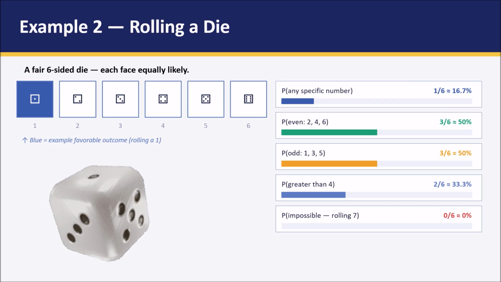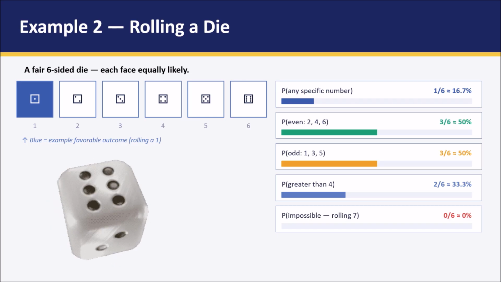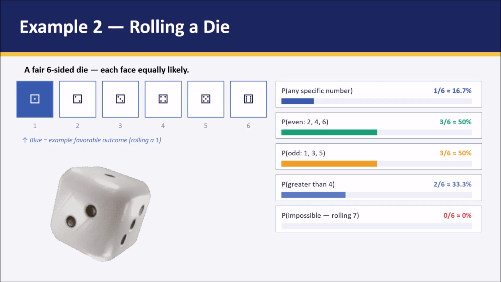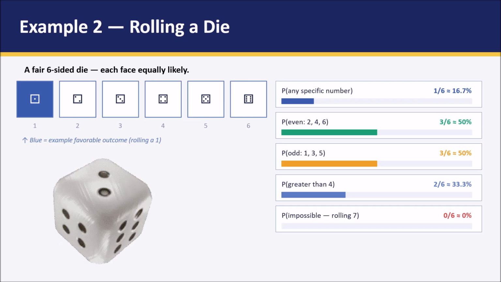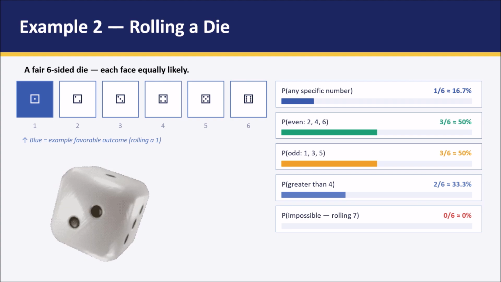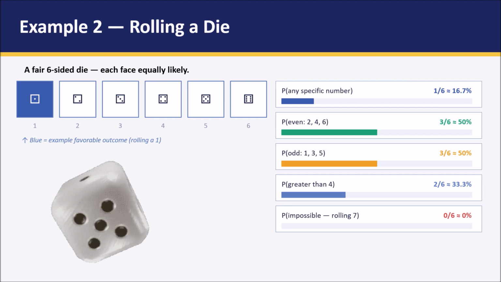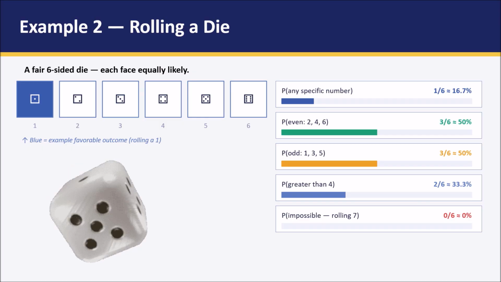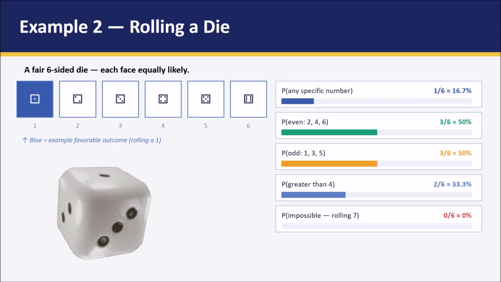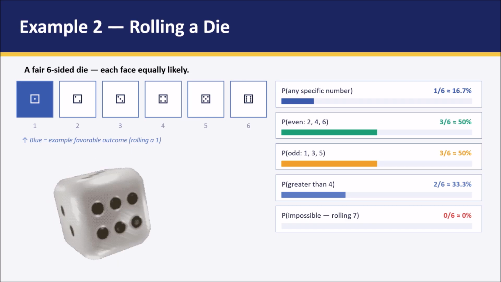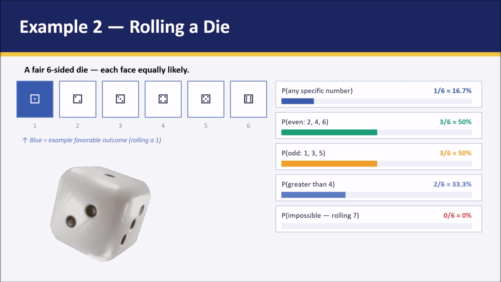And consider the scenario of getting a number greater than 4 when you roll a die. The numbers greater than 4 are 5 and 6. So there are two favorable numbers and the total outcomes are 6. So the probability of getting a number greater than 4 is 2 out of 6, or in simplest form 1 out of 3, which can be represented as 33.3 percent.